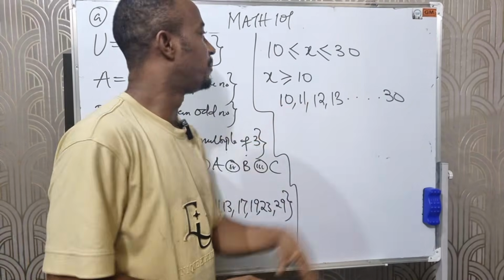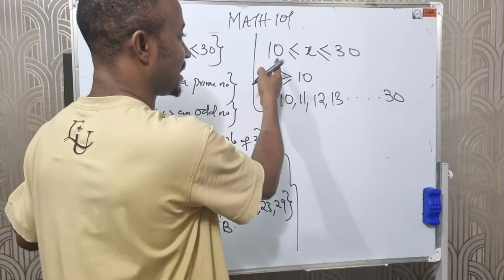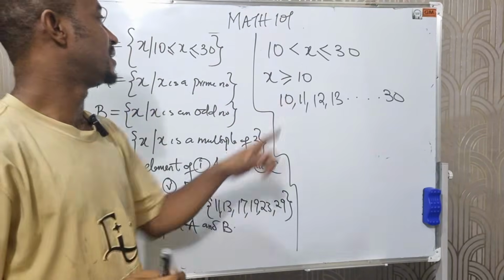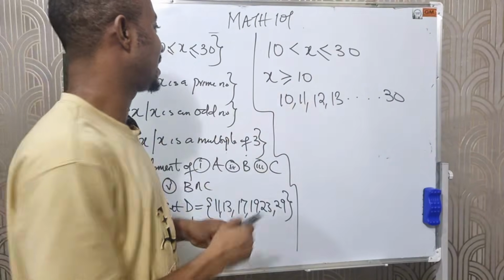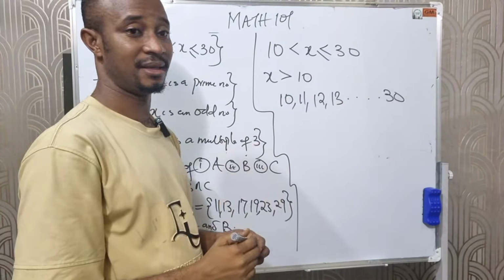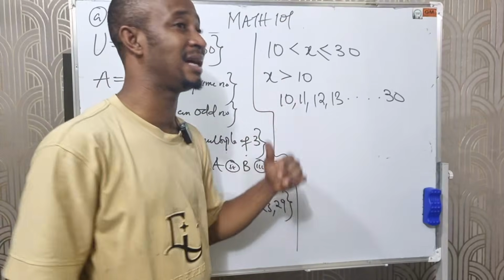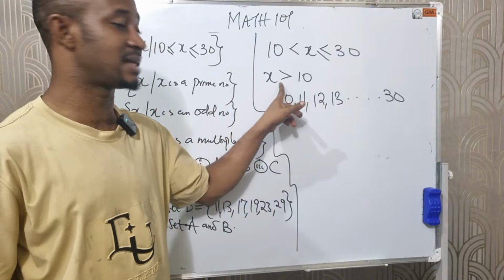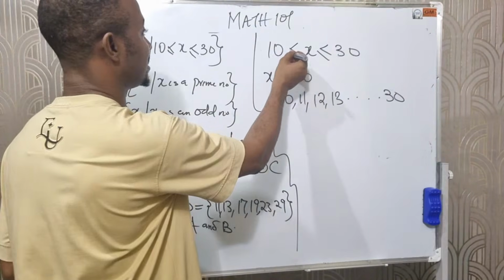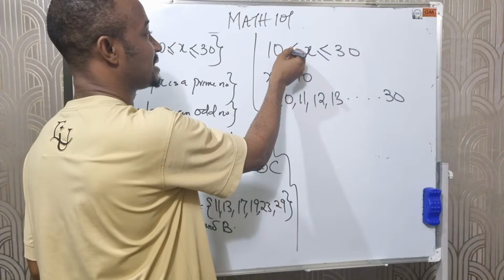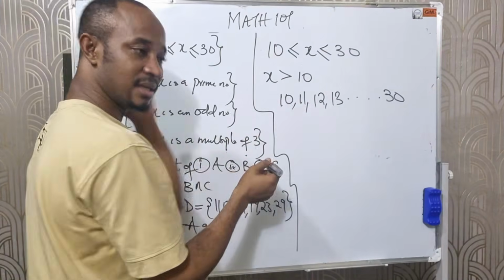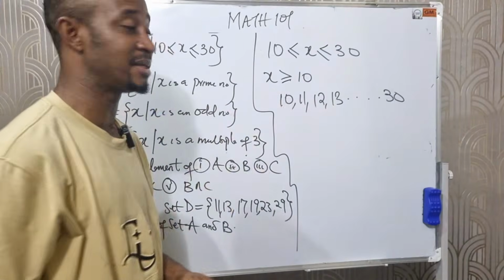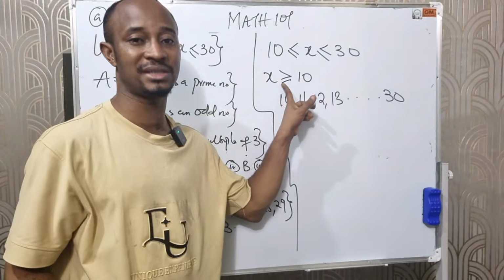But if the question says 10 is less than x, the reverse becomes x is greater than 10. It means if I bring a number greater than 10, I will not include 10 again, because there's no equal sign here. But because we are told that 10 is less than or equal to x, that means x is greater than or equal to 10, so I include 10 because we have an equal sign.